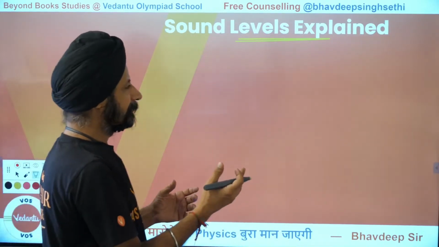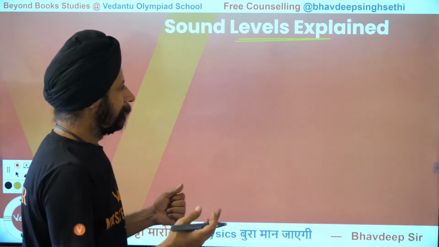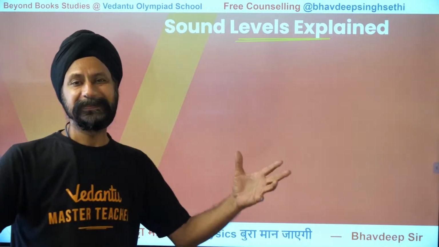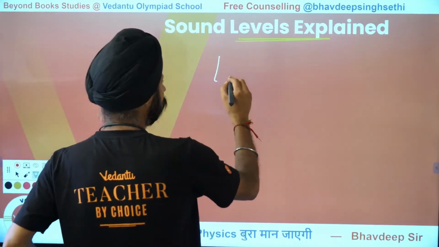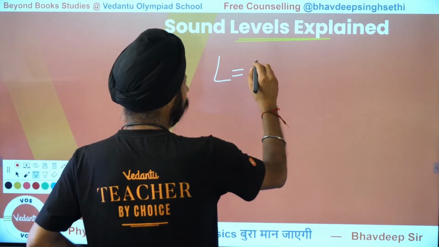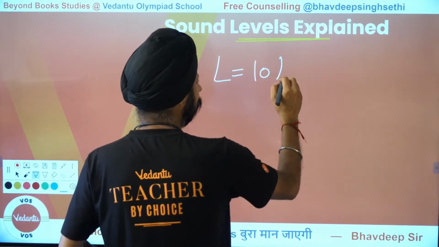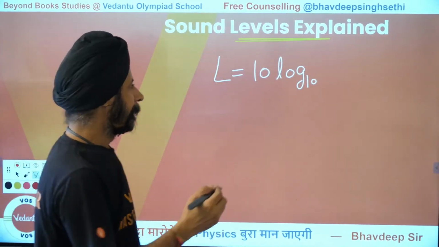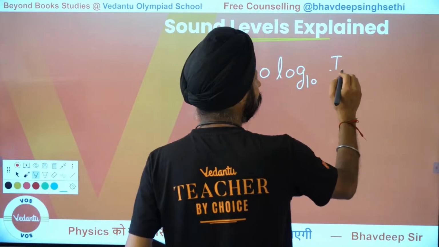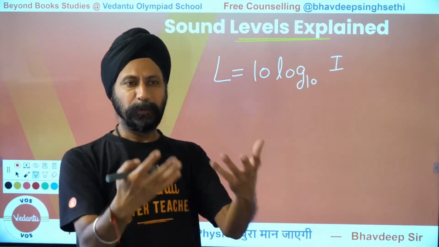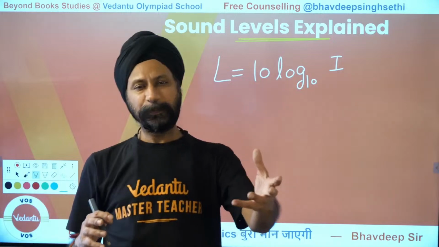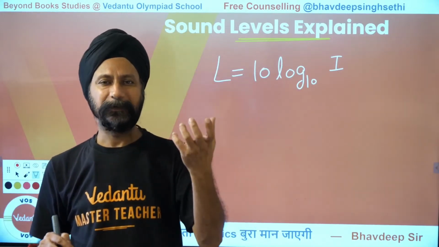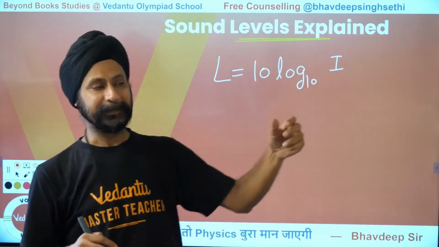So let's say there is some intensity, some number I stands for intensity. So how much is the sound level? That's given by this formula. Level is equal to 10 log to the base 10. It's a logarithmic scale of 10. So intensity of what? The sound source that you're talking about. So there's a sound source playing some music there. It's so many joules per second per square meter. You want to convert that to decibels. So this is what we are doing.